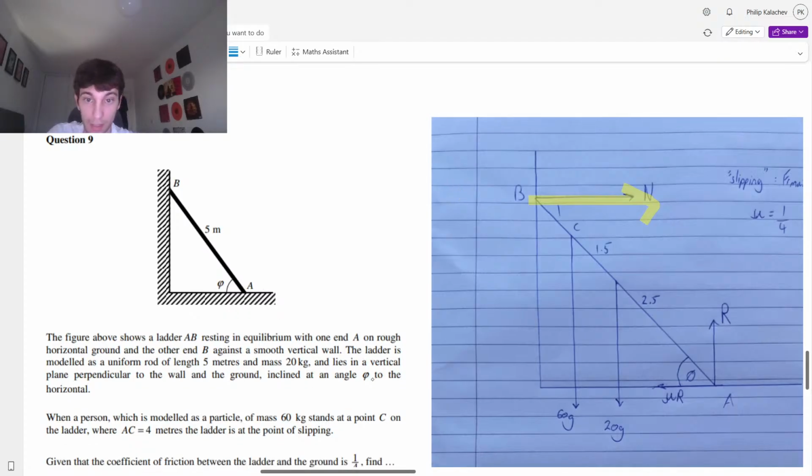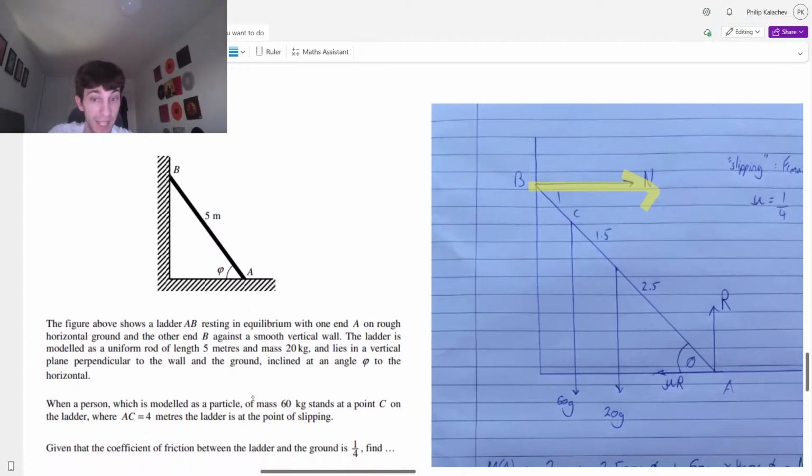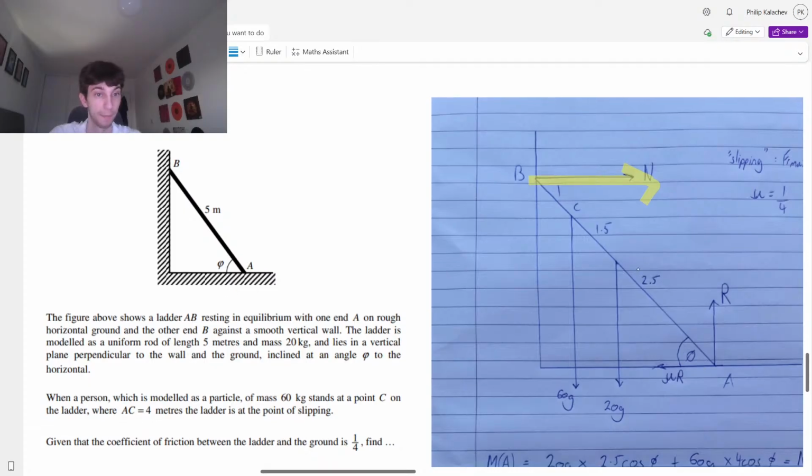Continuing, inclined at angle phi. The person of 60 kilograms is 4 meters away from A. Okay, so 2.5 plus 1.5 is 4. So we're going to have the 60g going down here.